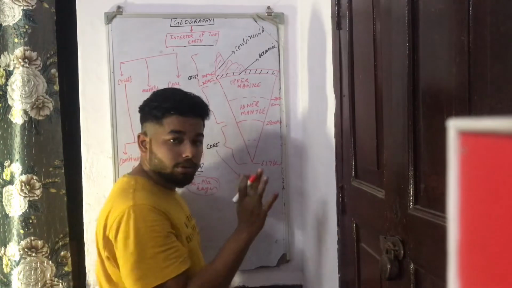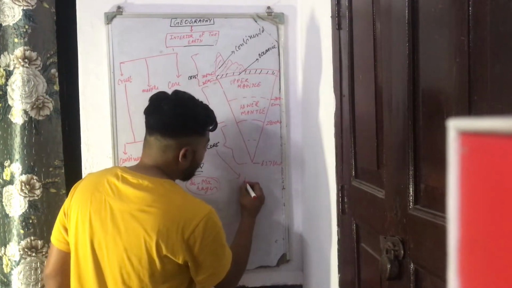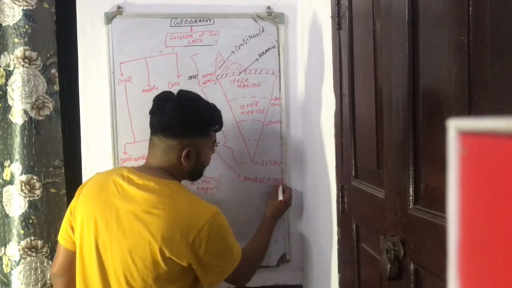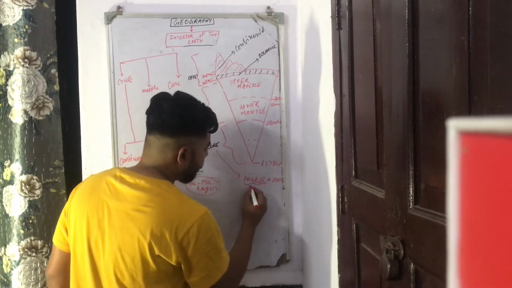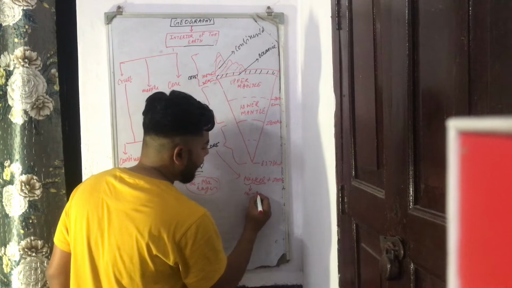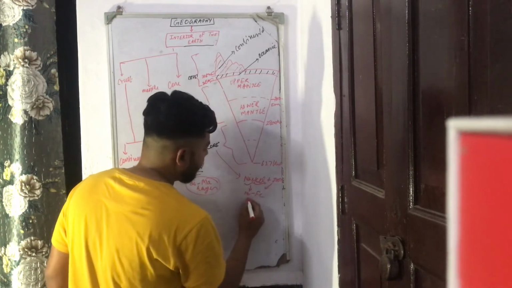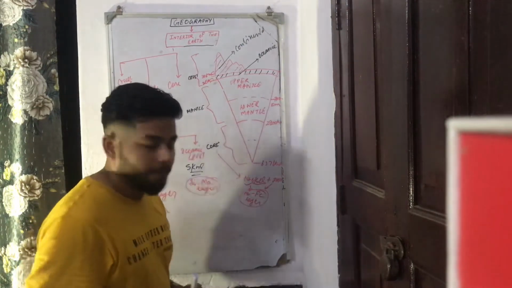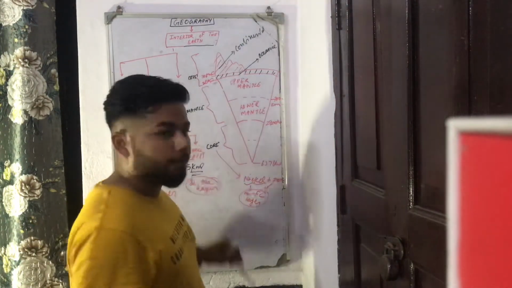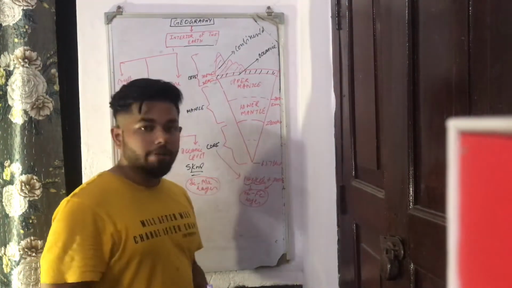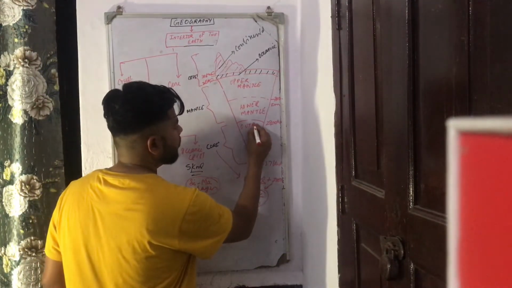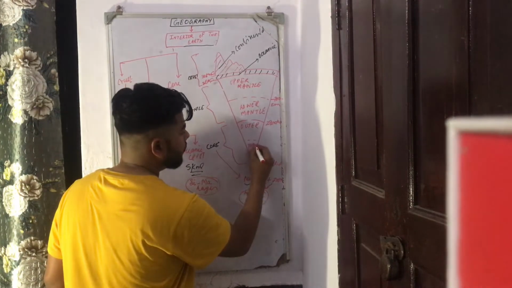The major minerals found in the core are nickel and iron; the chemical symbol for nickel is Ni and for iron is Fe. Therefore we call the core the NiFe layer as well. Like the crust and the mantle, the core is also divided into two parts, the outer core and the inner core.